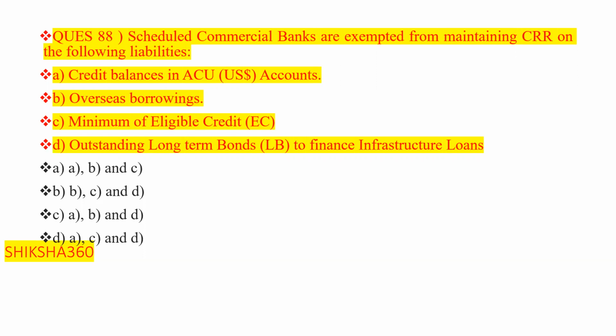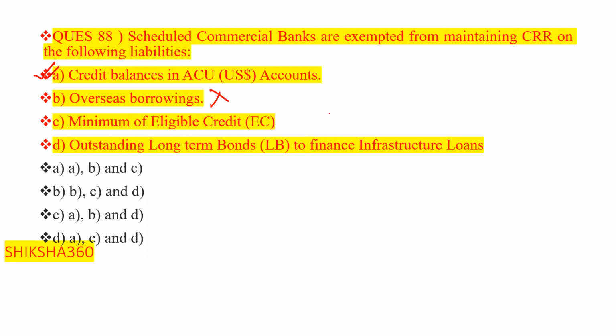Scheduled commercial banks are exempted from maintaining CRR on the following liabilities. On which basically they have exempted. First one is credit balances under the ECU accounts. This one is correct. Second one is overseas borrowings. This one is not correct. They have not exempted here.